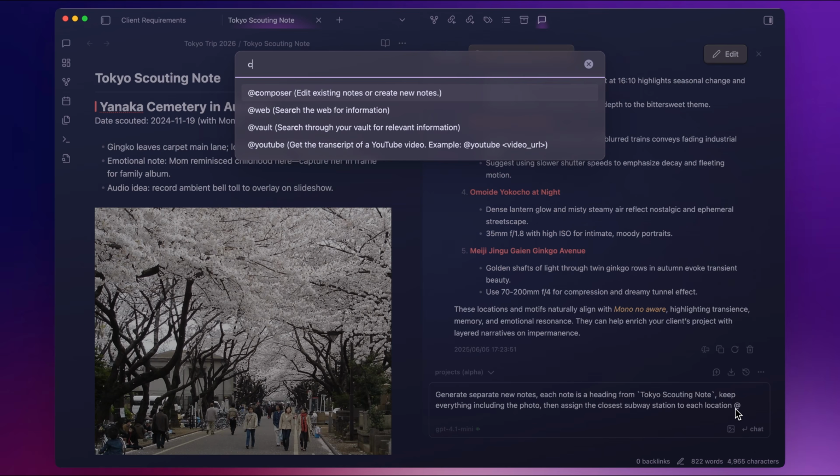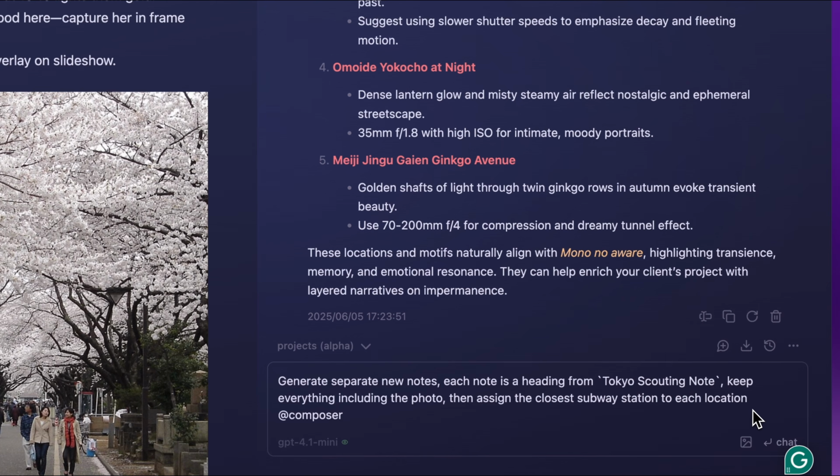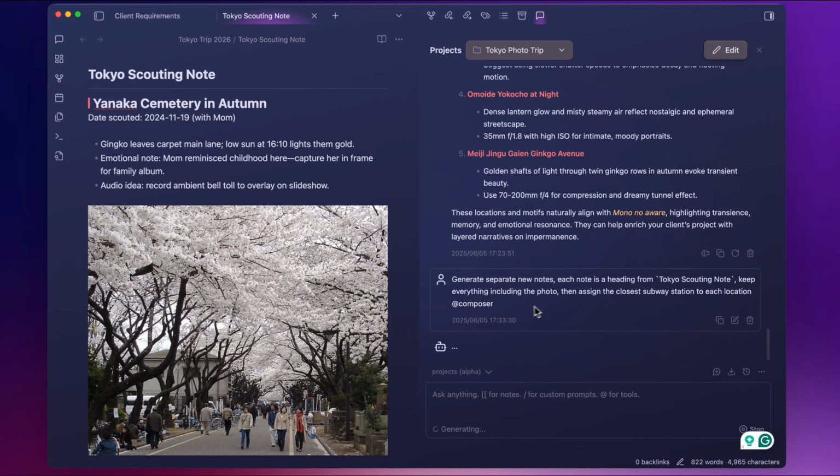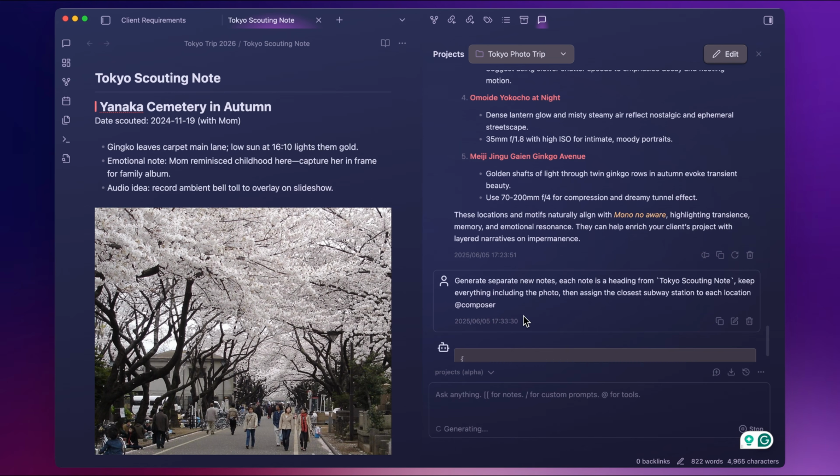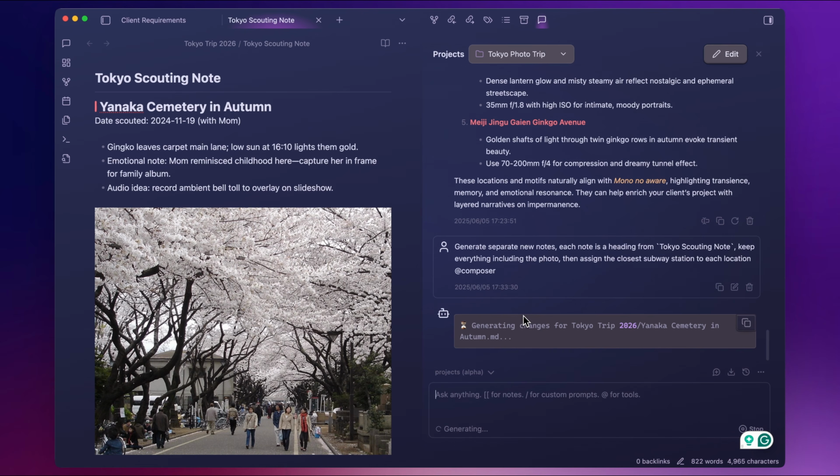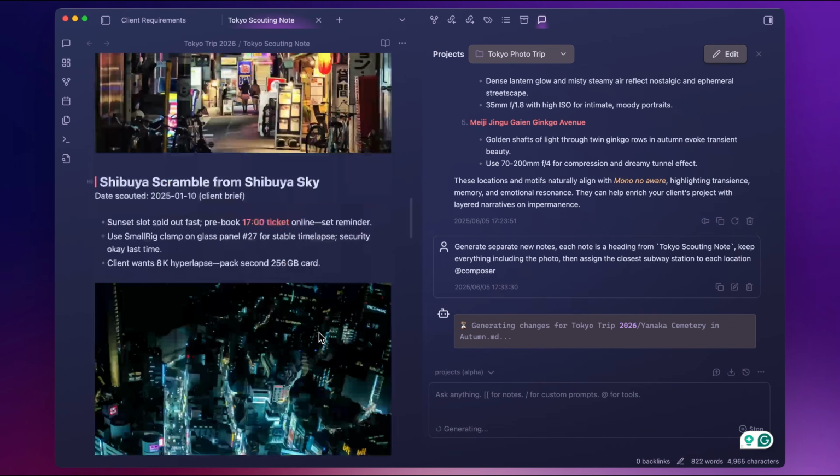Okay, let me show you something cool using Composer. We can create multiple notes with just one message. Generate separate notes. Each note is a heading from this note and keep everything included. Then assign the closest subway station to each location. So this time the Composer not only needs to create the new notes, it also needs to add the correct subway stations to each location.